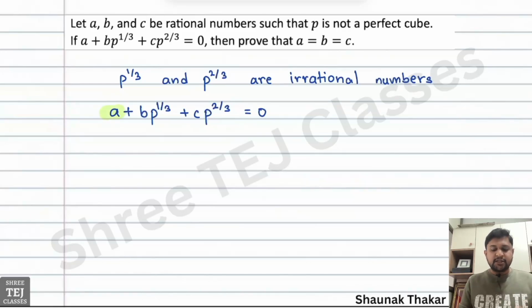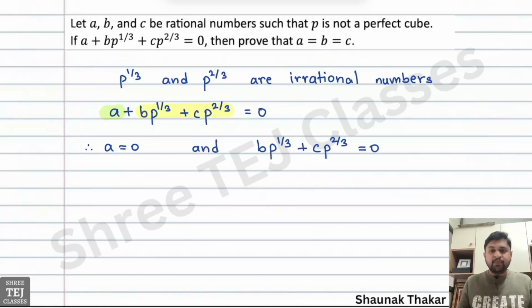this part is the rational part and this part is the irrational part. Because they are equal to 0, independently rational part is equal to 0 and irrational part is equal to 0. Therefore, A is equal to 0 and B into P raised to 1 by 3 plus C into P raised to 2 by 3 is equal to 0. As the addition is 0, rational part has to be 0 and irrational part has to be 0. So we get the first value, A is equal to 0.